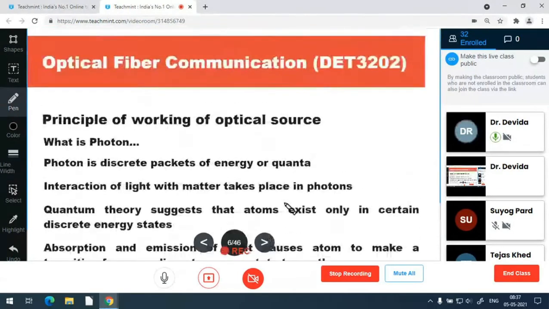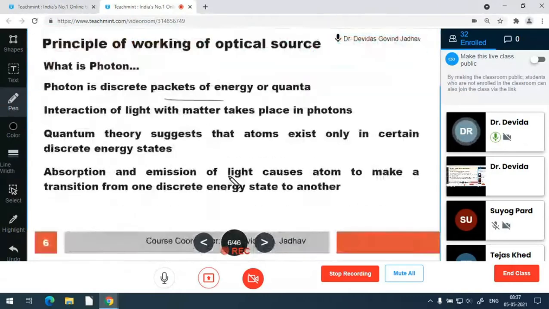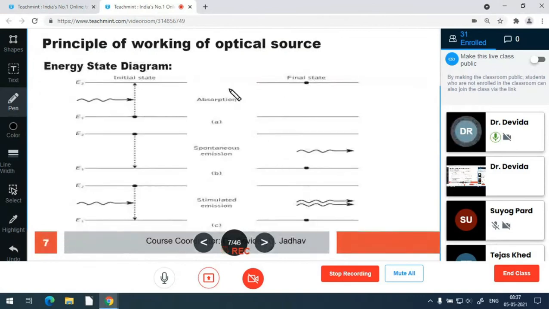And we know the photon is a packet of energy bundle and it can interact with material like semiconductor material for the devices. Absorption and emission cause the atom to transit from one state to another state. In absorption, a photon is absorbed and the atom goes from lower to higher state.